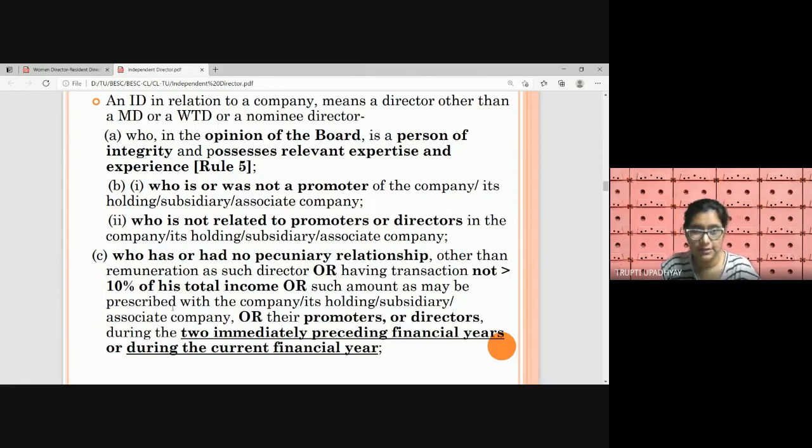and apart from that, any other field in which the company is doing its business. So if a company is a space exploration company, then obviously they will require aeronautical engineers or space scientists. They can become the independent director, having relevant knowledge, skill, and experience in that specific field in which the company is working. So the company can take the services of this director and use his advice and services so that they can grow their business. So that's the purpose of appointing the independent director. So the board has to confirm that this particular person has the relevant skills, experience, and knowledge.